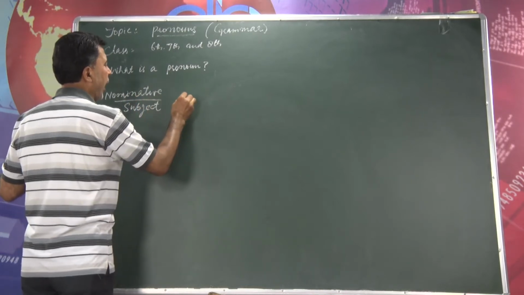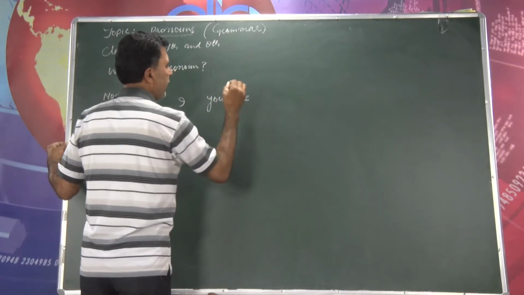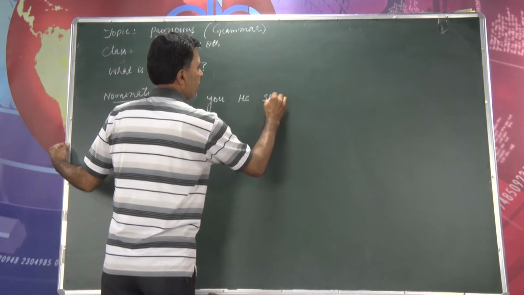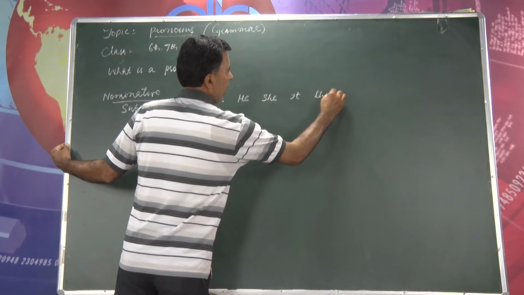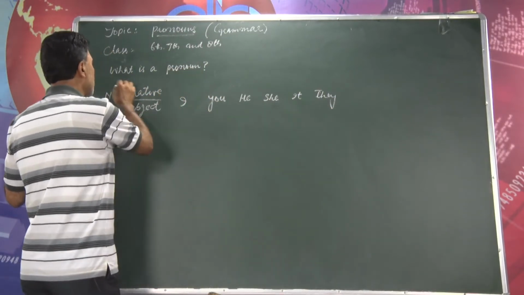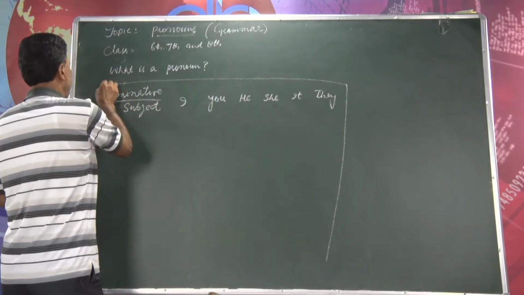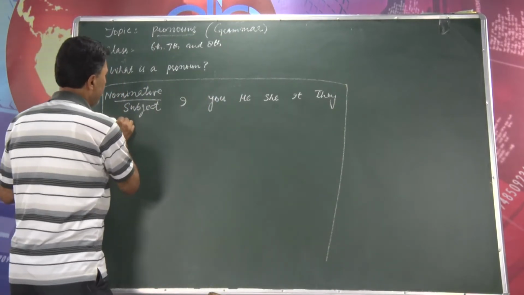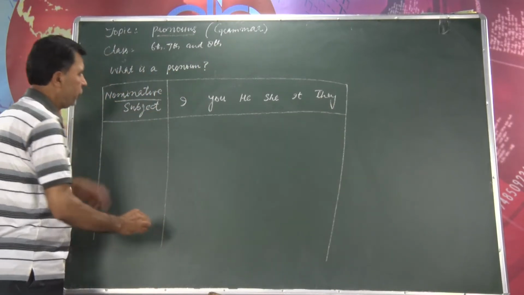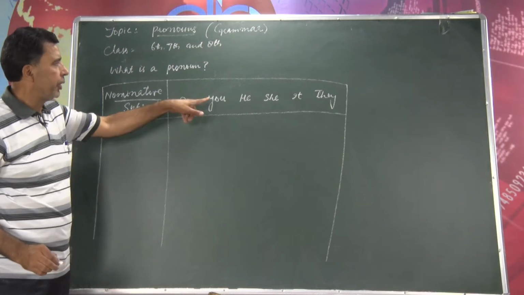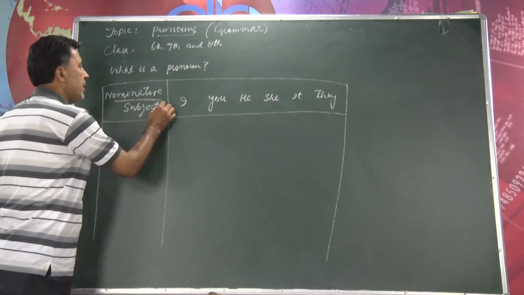As subject we use I, then the second person you, third person singular he, she, it, and third person plural they. These are personal pronouns, but we use them as subject: I, you, he, she, it and they. That is why we write them as subjective case.